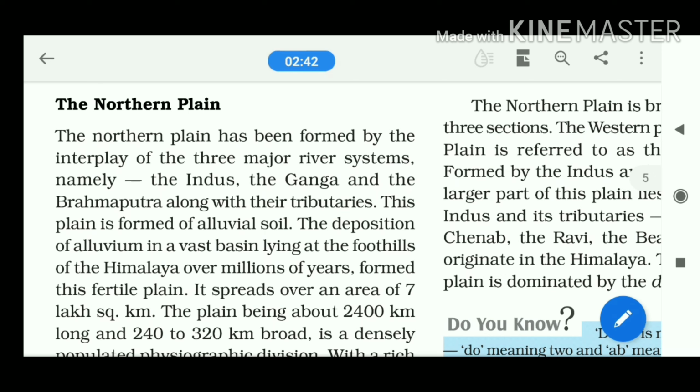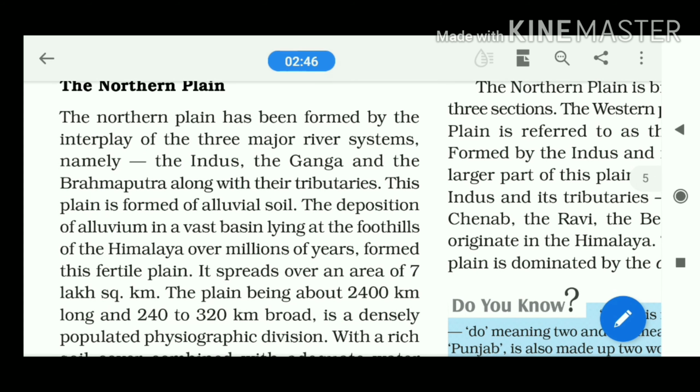As the Himalaya is made of sedimentary rock, the rivers, the Indus, the Ganga and the Brahmaputra, are very much capable of carrying a huge amount of alluvium. A huge amount of fine material is carried by them, and on the southern side of the Himalaya they have deposited it, which led to the formation of the northern plain.